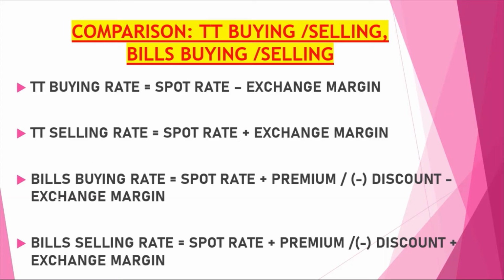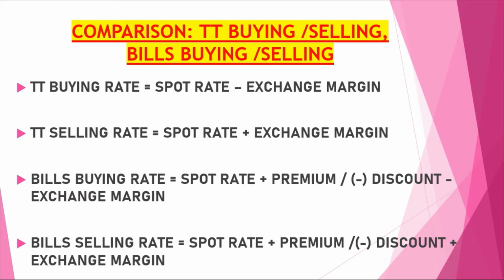Now bills buying rate, spot rate plus premium. Why does premium come here? Because the bill buying rate is applied, let's say an export bill is there, so no dollar is exchanged now. The dollar will be exchanged in future. In future the dollar may appreciate or depreciate. We don't know, that depends on the rate. So that's why spot rate plus premium or otherwise minus discount. If the dollar is depreciating, that means the rate of the dollar is going down, so based on that we have to subtract the discount. That rate will be given.